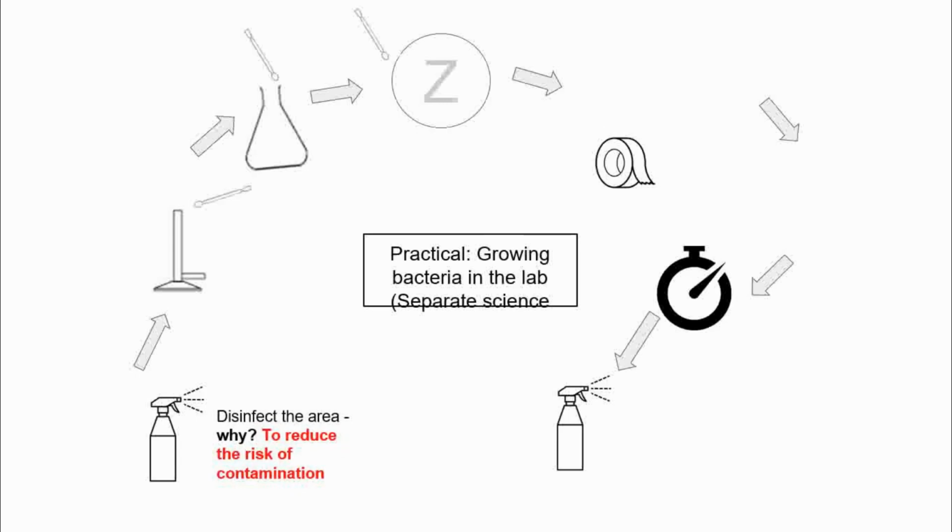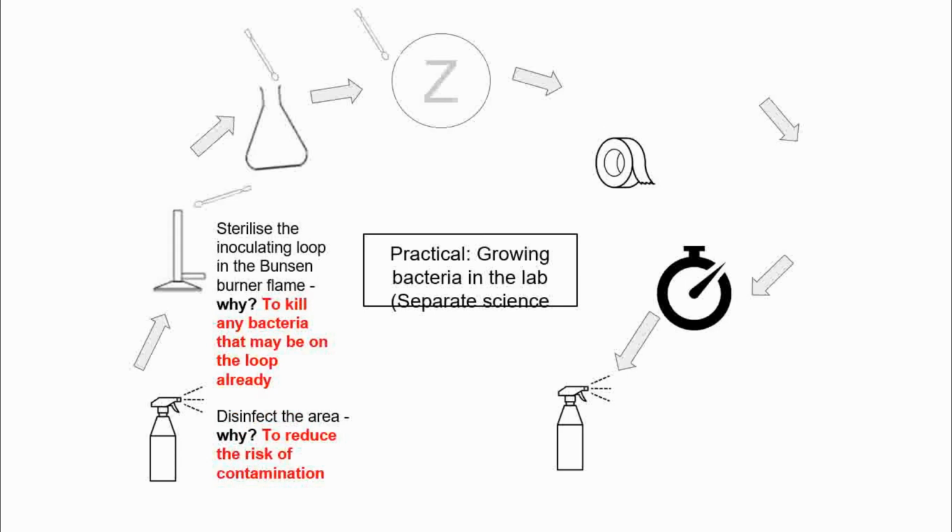Now, in the first step, you disinfect your area. Before you begin, disinfect and clean the area, okay? The reason for this is so that you reduce the risk of contamination. Next up, you're going to have a loop, and you make sure that loop is sterilized over the Bunsen burner. This is to kill any bacteria that may be on the loop already, okay? You're doing all of these as aseptic techniques, so you need to know the aseptic technique and why you're doing it.